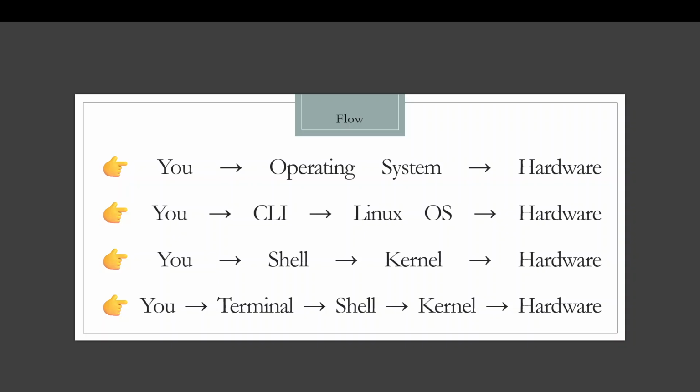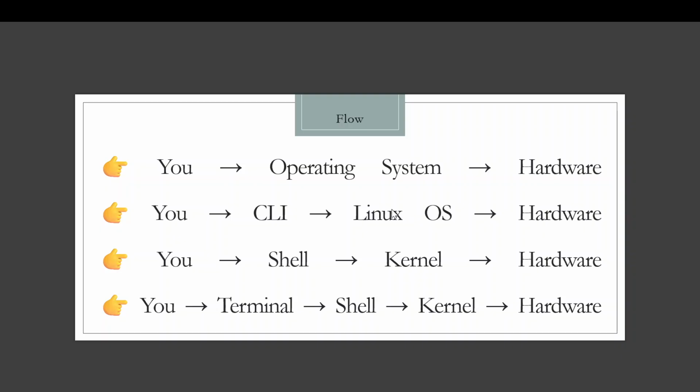Now Linux is an operating system, just like Windows is an operating system, and Mac is an operating system. Linux is just one type of operating system. So when we say that we are using Linux, it simply means that we are using a different type of operating system to talk to the computer.